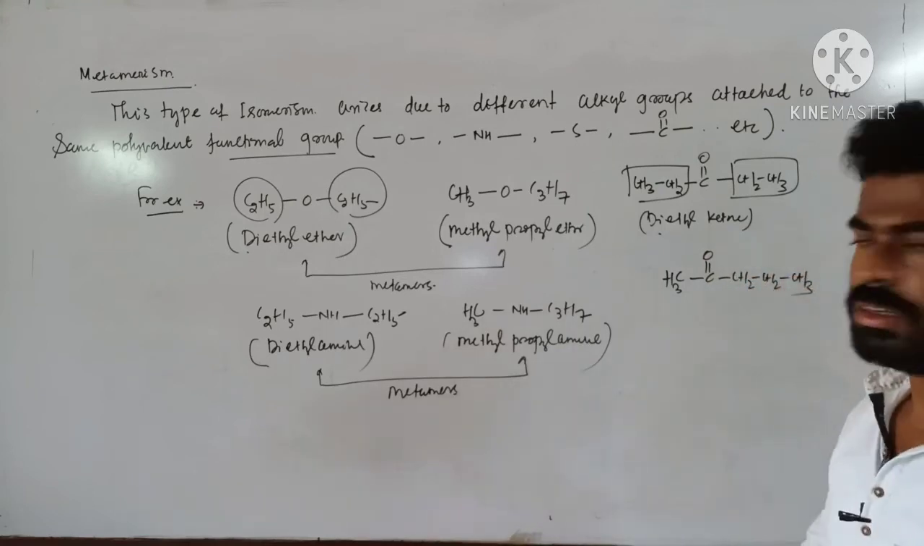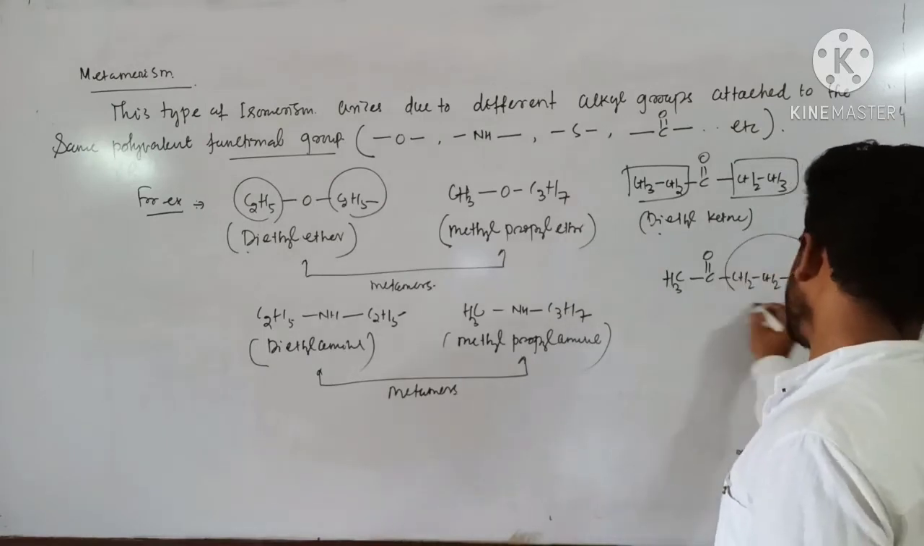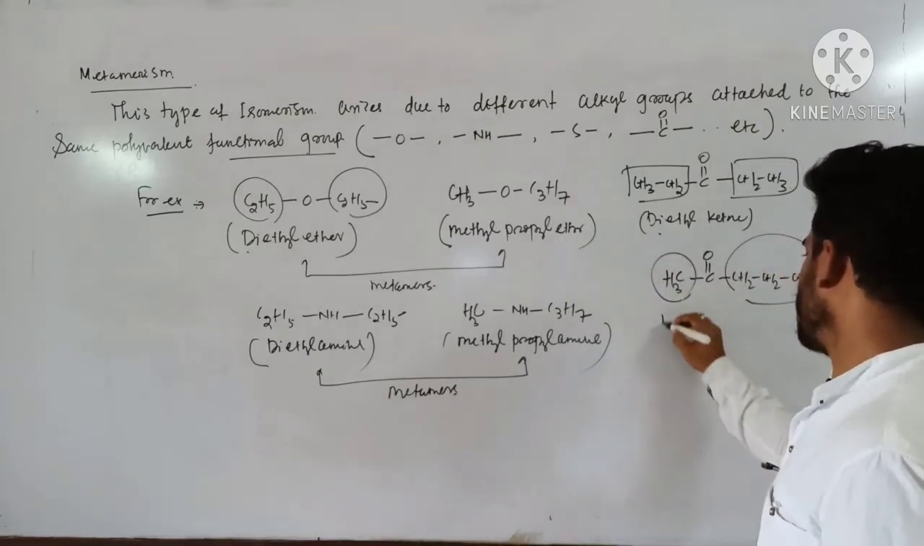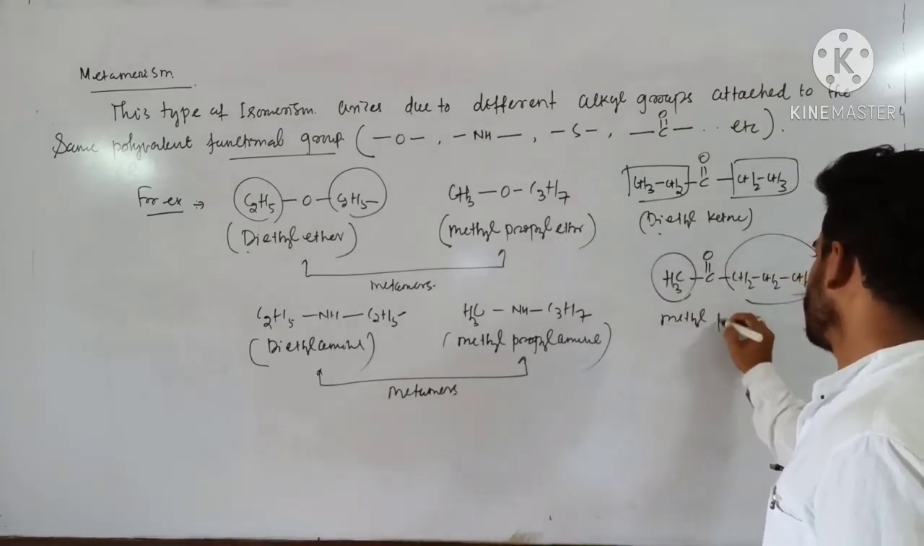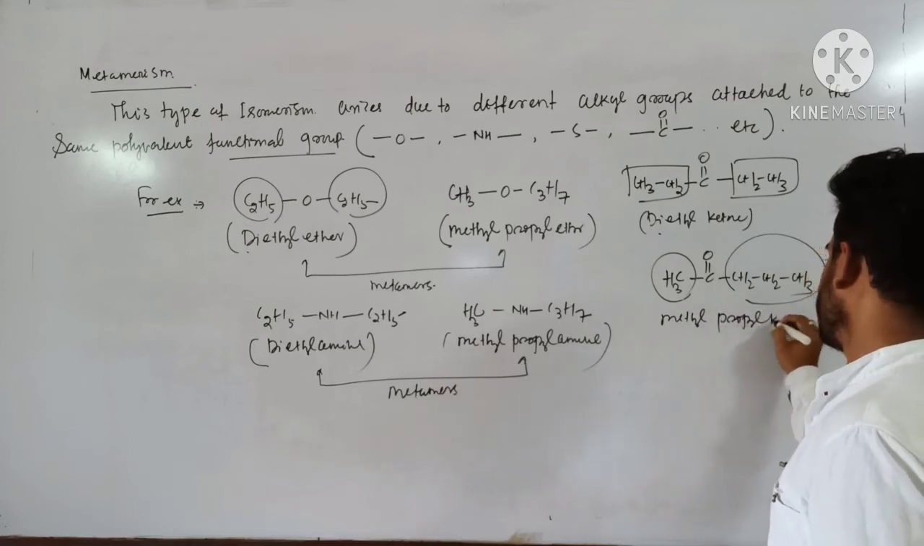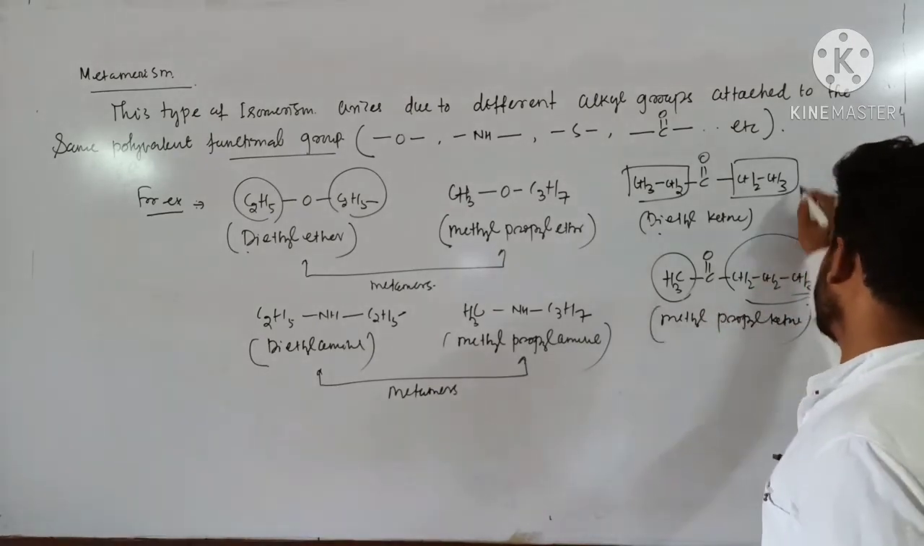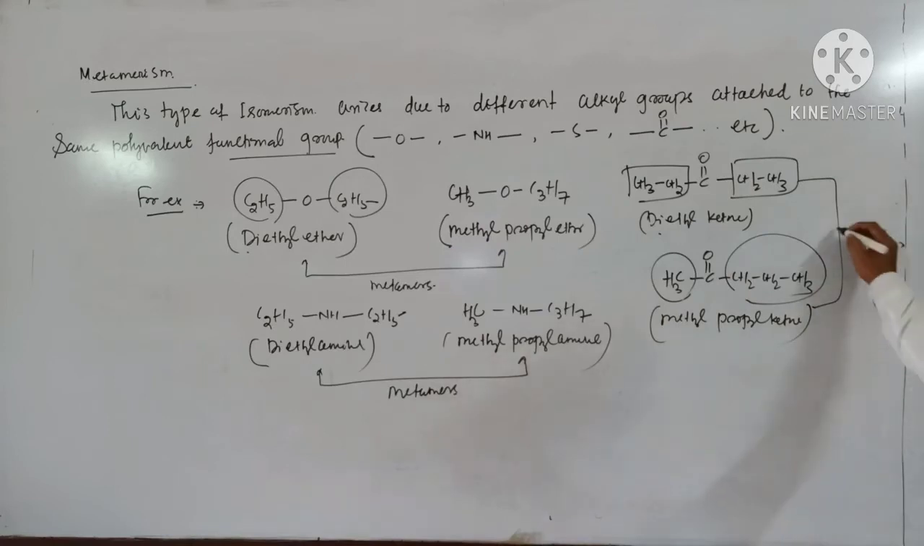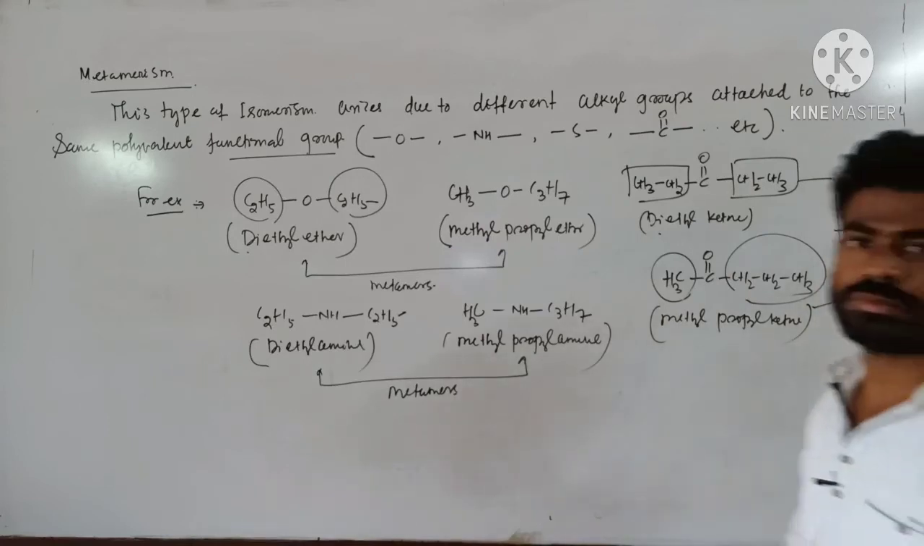You see, this one is propyl, this is methyl. So methyl propyl ketone. So again, these two are metamers. Clear?